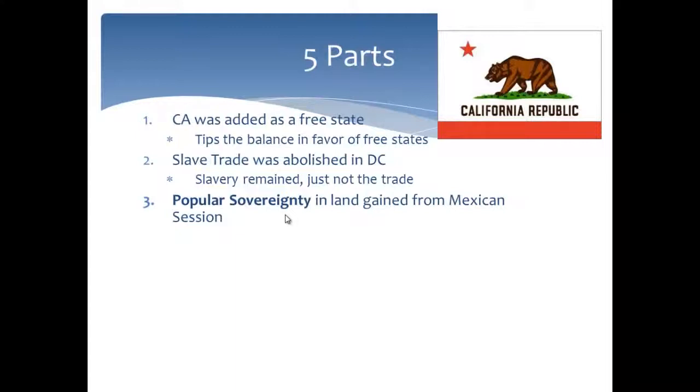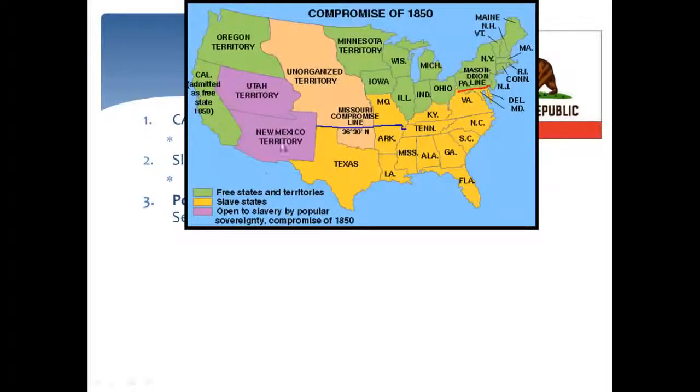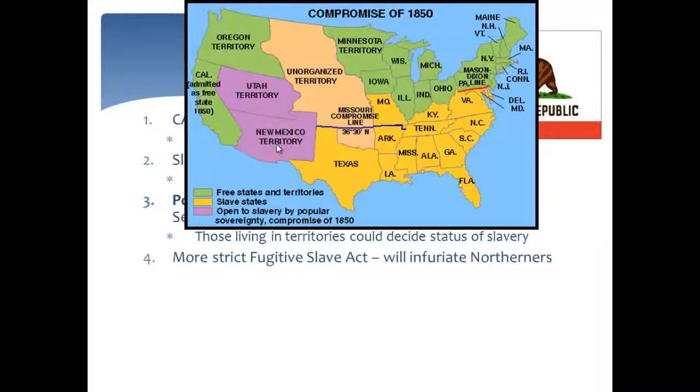And this was to be used in land gained from the Mexican cession, so your Utah and New Mexican territories. See New Mexico in purple and Utah here. These two, popular sovereignty, will be used here. Now, what does that mean? That is that those living in the territories could decide the status of slavery. That is your citizens, the people living here.